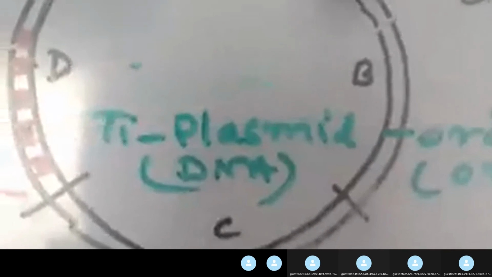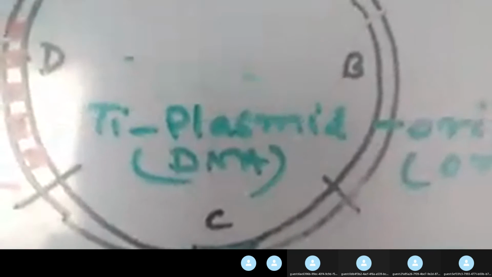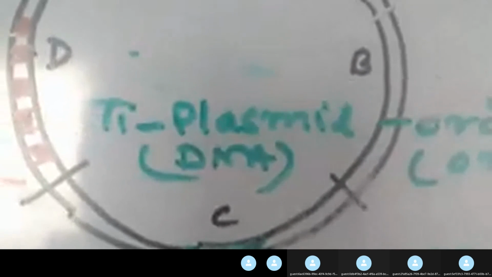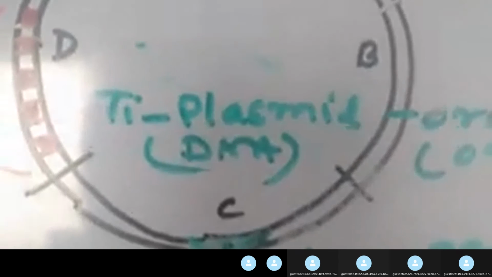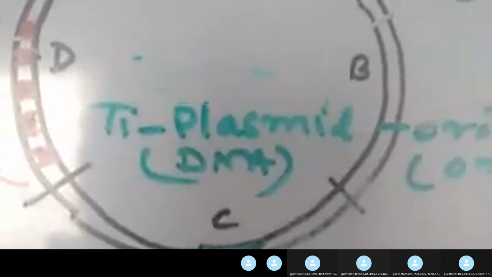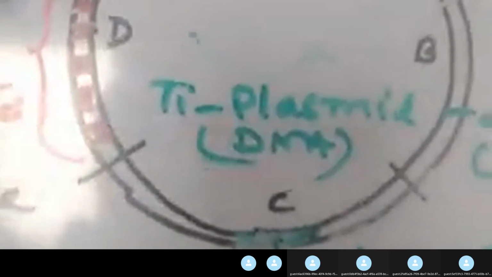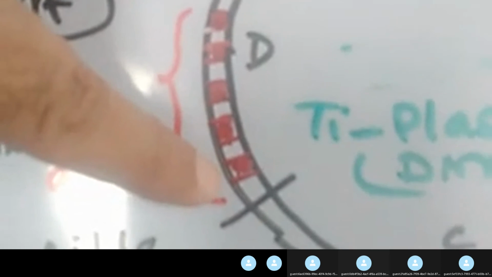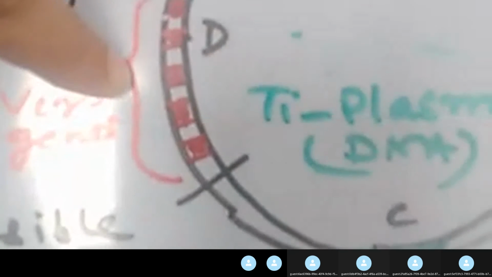We are discussing today the TI plasmid and its structure. As far as its structure is concerned, it is differentiated into 4 regions: the tDNA region, which is the A region, and in the D region there are the VIR genes, virulence genes. There are about 9 virulence genes: A, B, C, D, E, F, G, H. So these virulence genes are responsible for pathogenicity and causing infection in the dicot plant.